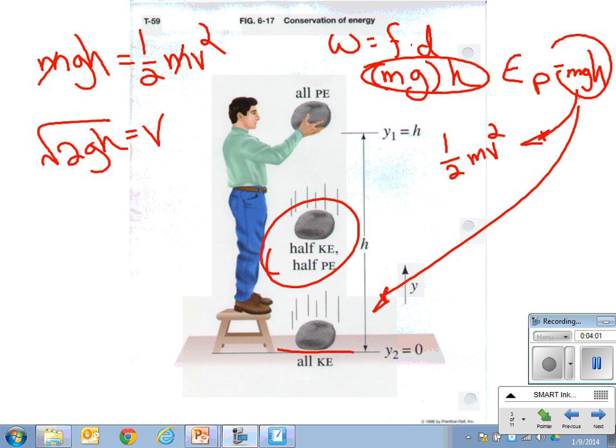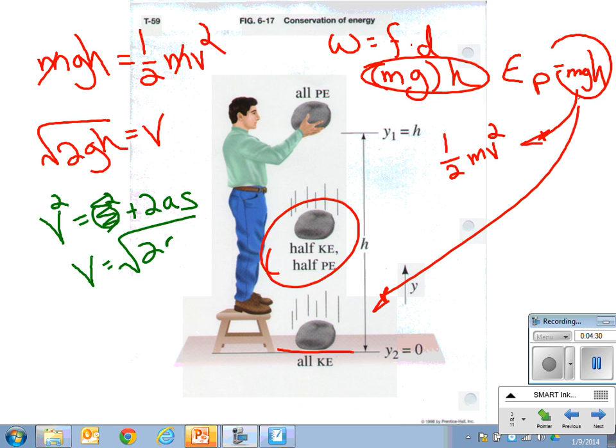So there's an easy way to find the velocity of an object if I know its potential energy is turning into its kinetic energy. Okay? This equation looks very similar to another equation you've seen. Look at this one: final velocity squared equals initial velocity squared plus 2as. If the initial velocity is 0, it's the same thing. Then the final velocity is the square root of 2as. That's exactly the same thing. Here a is g, the acceleration of gravity, and s is h, the displacement. Okay? So they're all kind of related. All right?